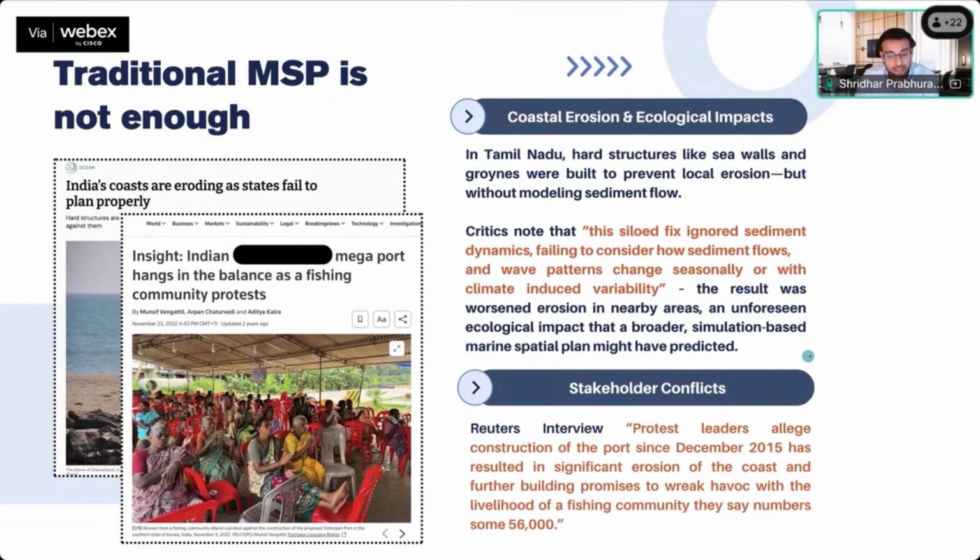This is again extremely important to understand, because the port construction only considered the infrastructure aspect of things. It did not consider how construction of the port will lead to marine habitat degradation. What is the cumulative impact on the other communities?